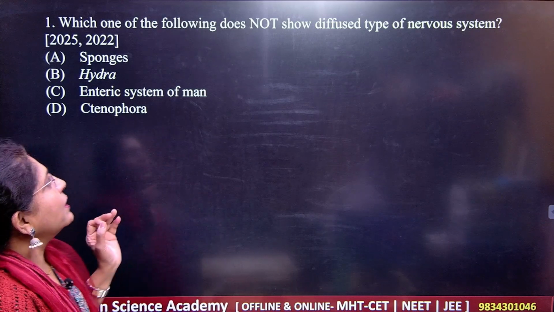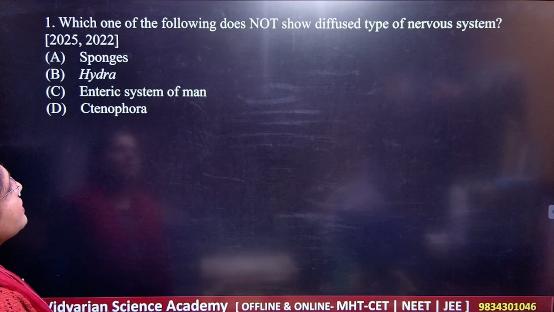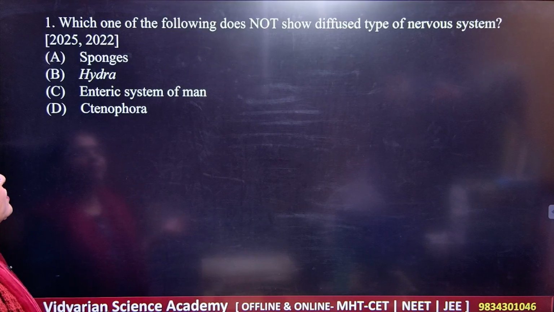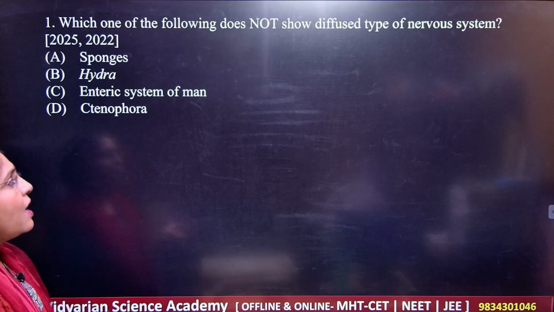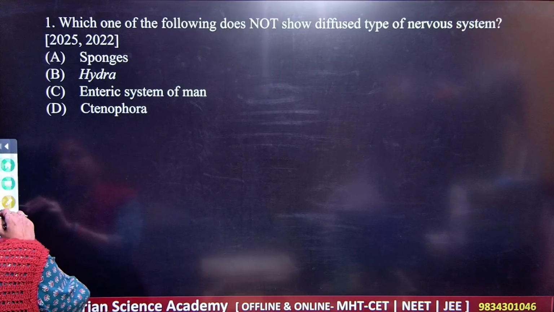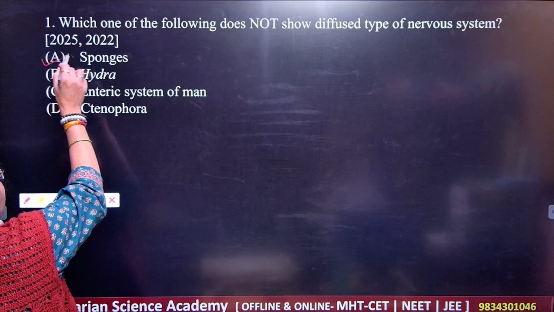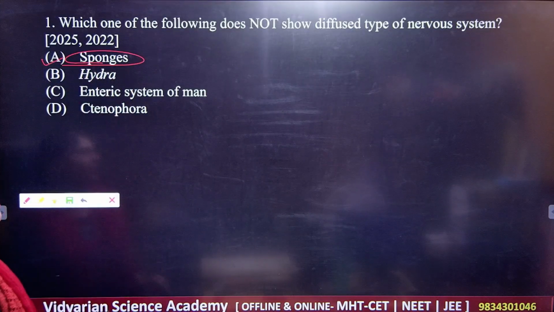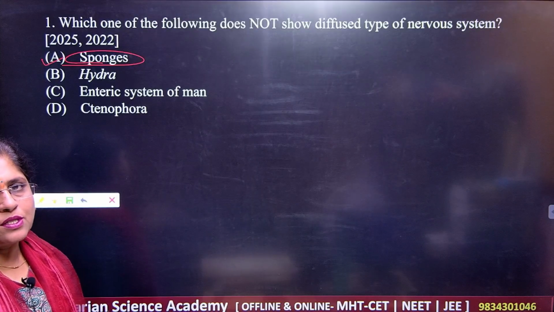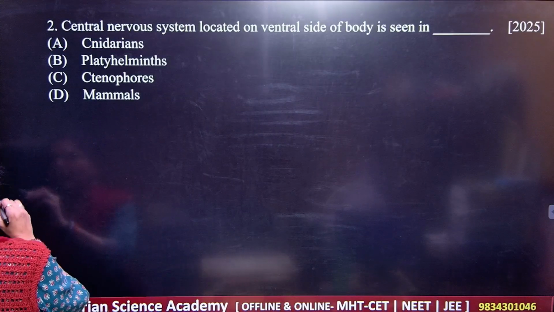Okay, so the answer for this question, what are the options given here? Options given are sponges, then hydra, then we have the enteric system of the man, and we have the Ctenophora. Okay, so your answer here is sponges. Remember that they do not give you the diffuse type of nervous system. In sponges it is very simple one. Got it? Then question number 2.